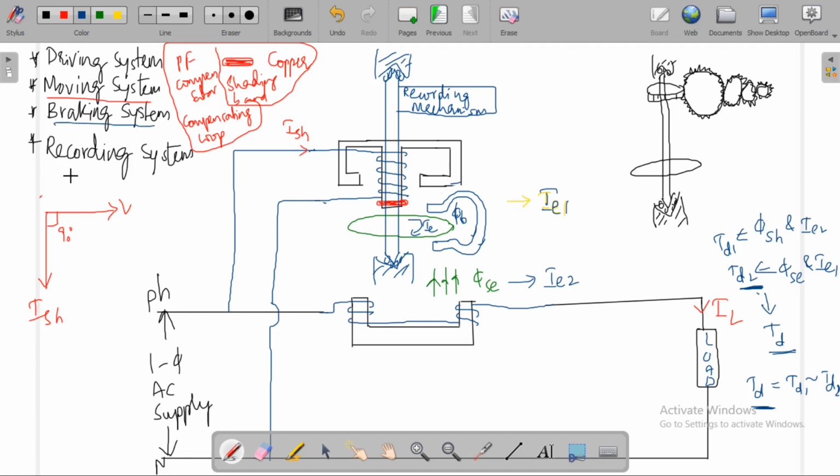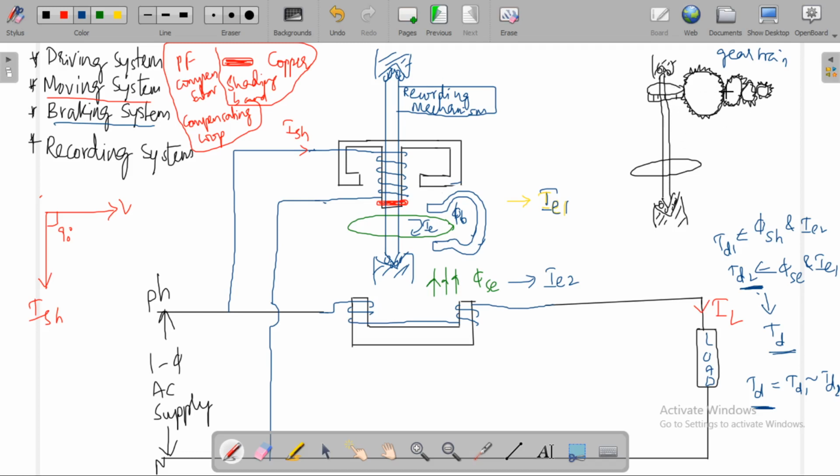Coming to the recording system or registering system, it essentially consists of a gear train. This is the gear train which is driven by a worm or pinion gear, and this worm or pinion gear is attached to the shaft or spindle.